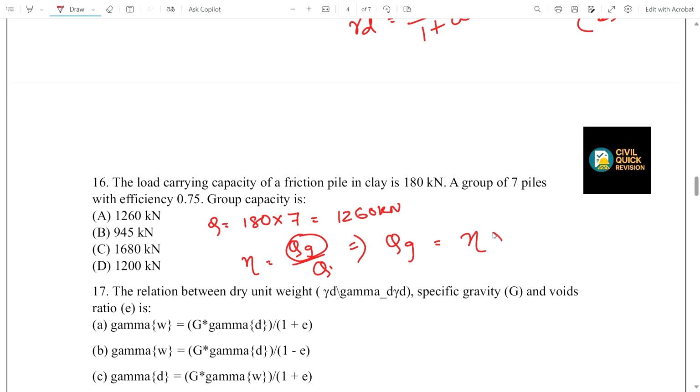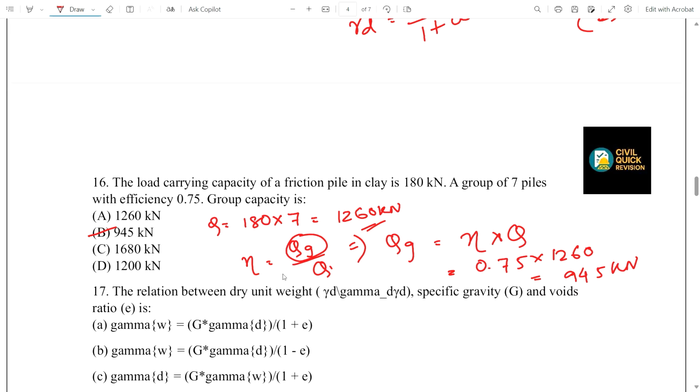Efficiency is given and the total individual load is given. We have 0.75 and the total load carrying capacity of individual piles is 1260 kilonewton. If we multiply, we get the value as 945 kilonewton. Option B is the correct answer.